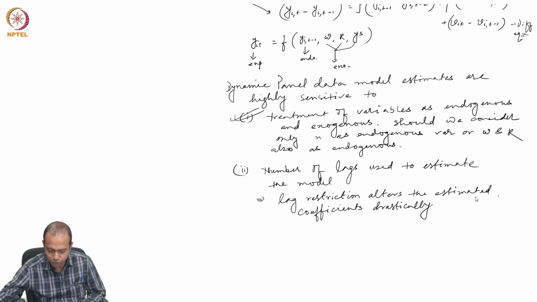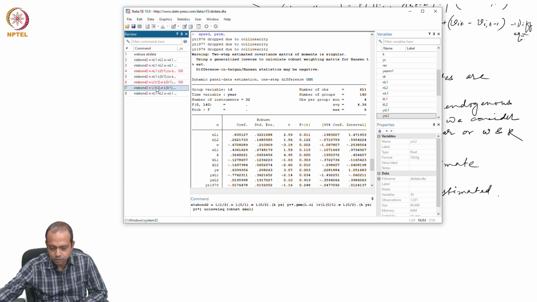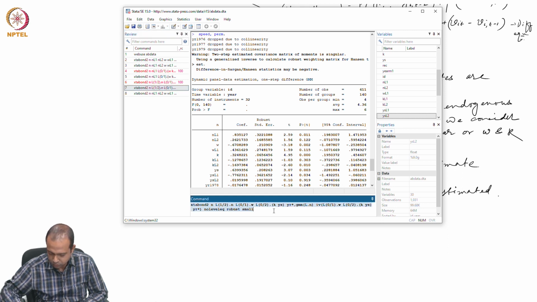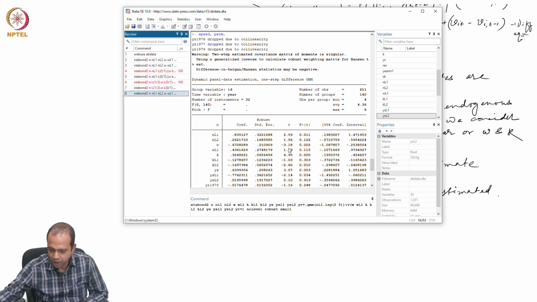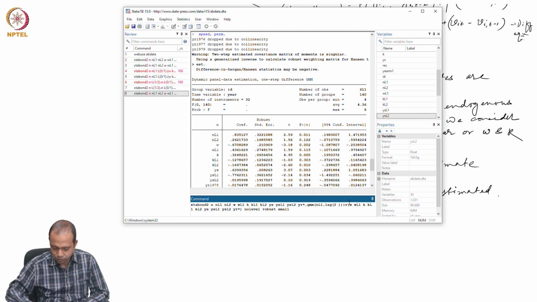What will happen? So, let us see what happens if we reduce the lag to 4 instead of 5. Instead of 2 and 5, let us see what happens if we put 4.